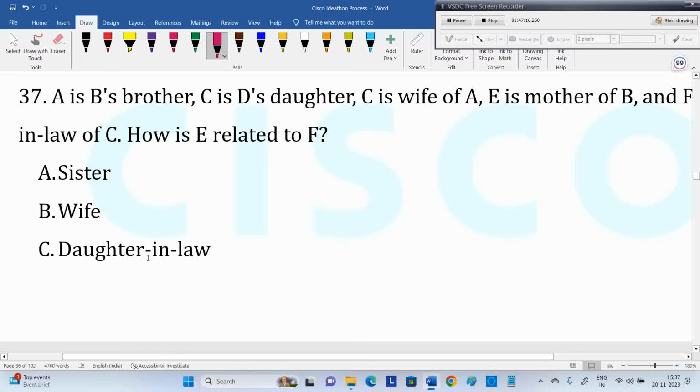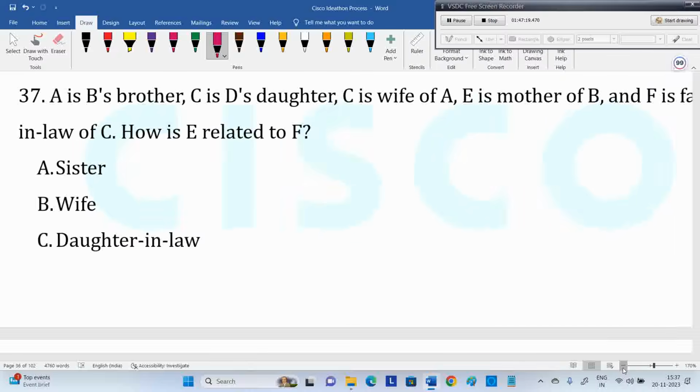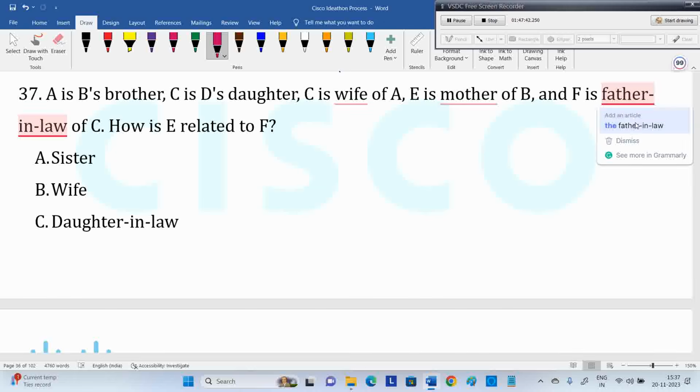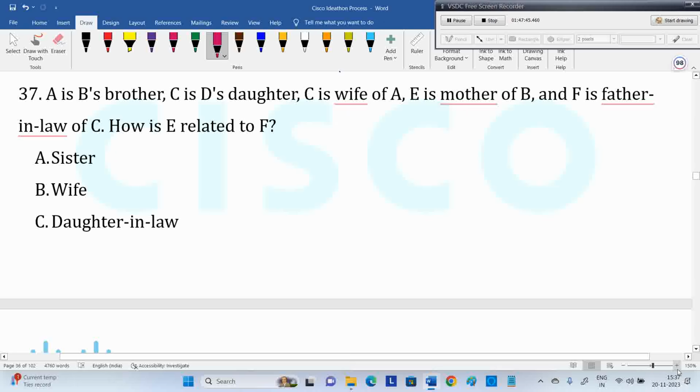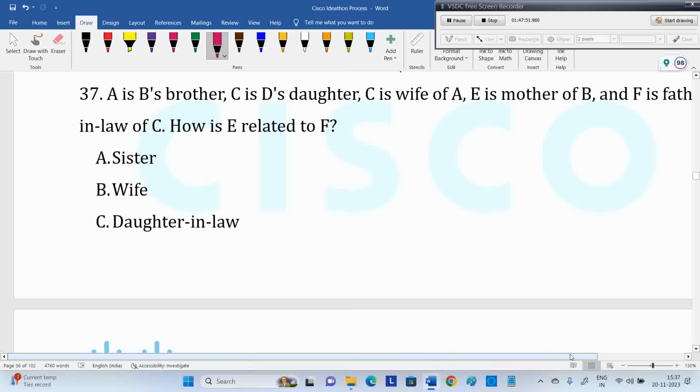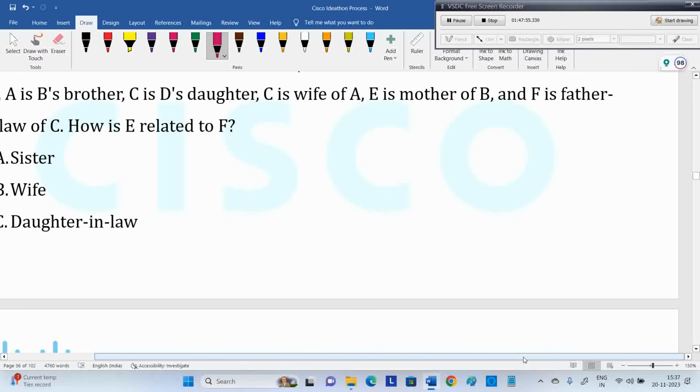Next one again, blood relations. A is B's brother, C is D's daughter, C is wife of A, E is mother of B, and F is father-in-law of C. How is E related to F?